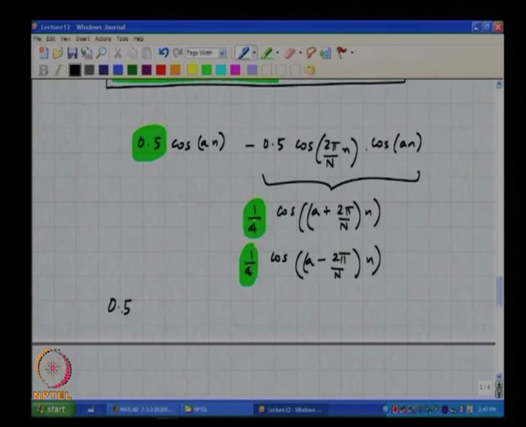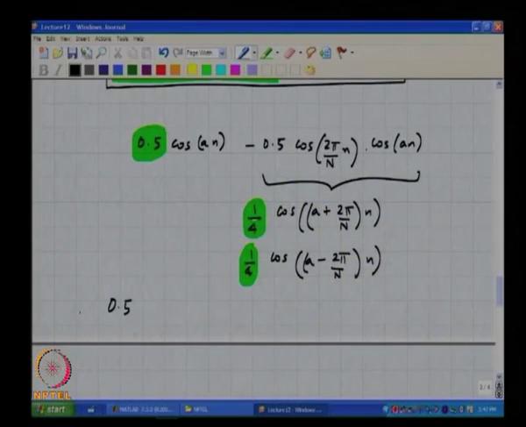So, the main bin has an amplitude which is half the input amplitude, correct. In other words, if I had used a rectangular window, I would have got some strength for the bin A, assuming that A was on one of the bins.